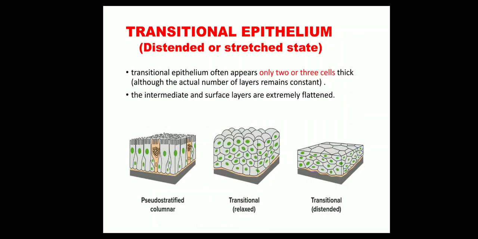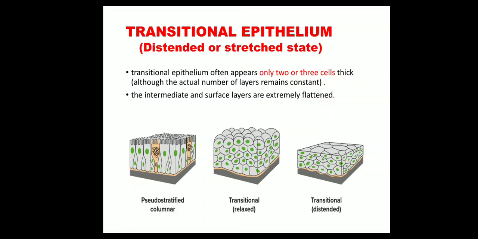Okay, and then in the distended or stretched state, when the urinary bladder is filled with urine, transitional epithelium often appears only 2 or 3 cells thick, although the actual number of layers remains constant. The intermediate and surface layers are extremely flattened.